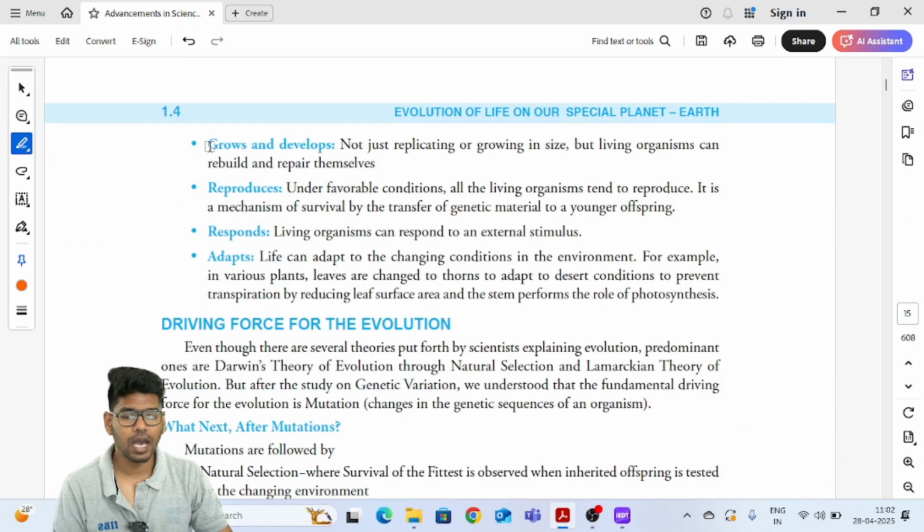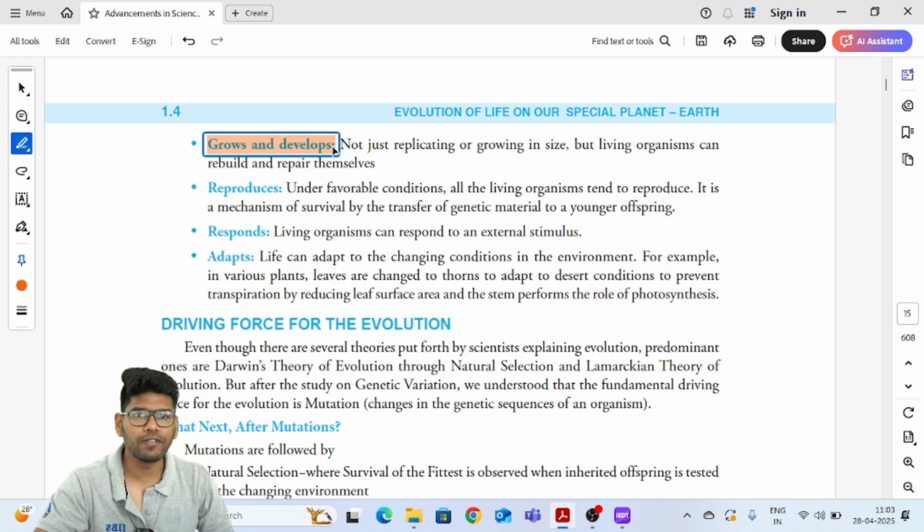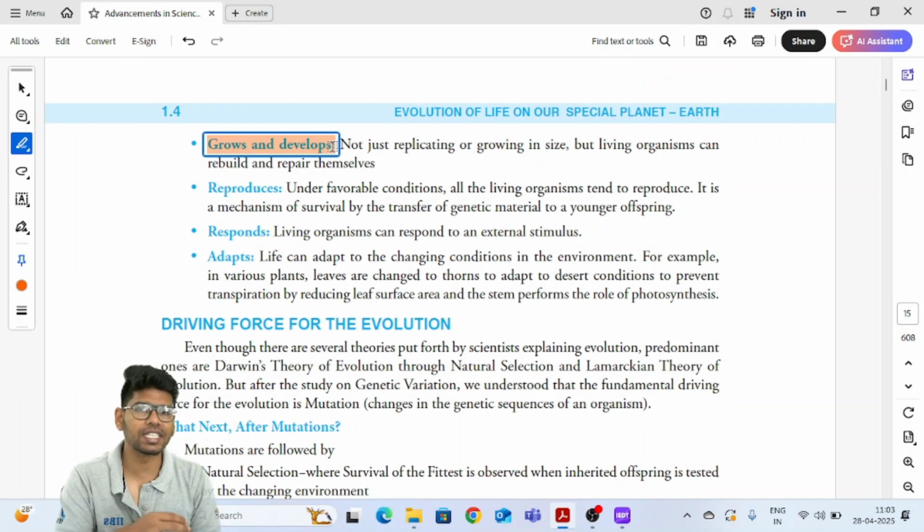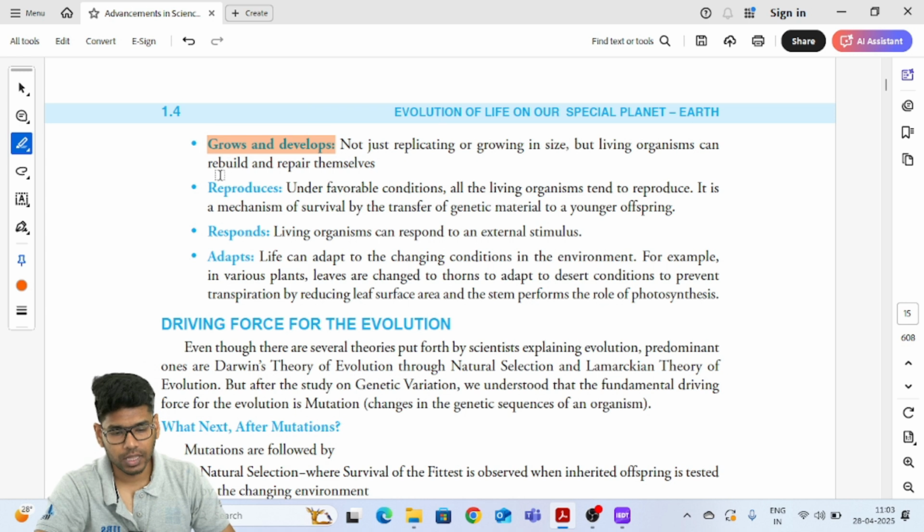And the next one is growth and development. Anything which has life should grow and develop. That is the next important thing. It is not just replicating and growing in size, but they should be able to rebuild as well as repair themselves. So whenever something harmful happens to the body, it could repair itself, right? That is growth and development, the second important criterion to call something alive. And the third important thing is reproduction, right? The species or any kind of life form has to multiply itself, has to reproduce, has to pass on the genetic material to the next generations. That is the third criterion.